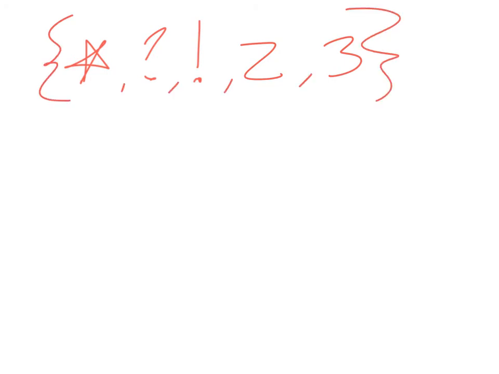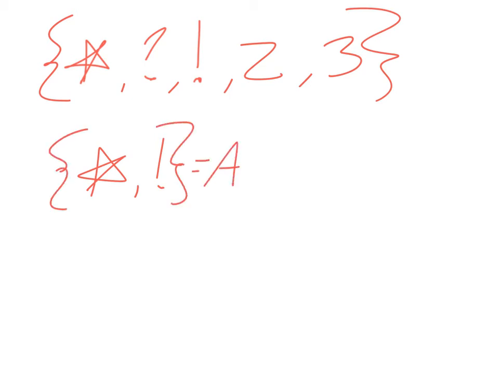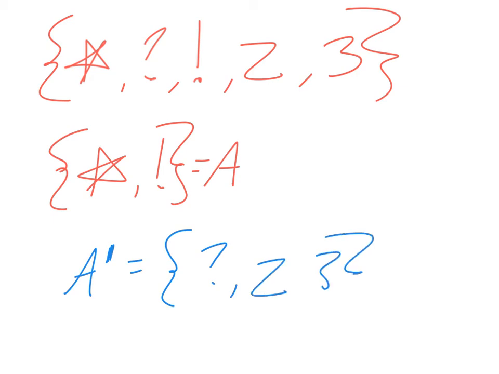Now, I could say that my subset is going to be star, exclamation point. And I'm going to call that set A. A prime, that's the complement, is going to be everything else that is not listed in A. So it's going to be question mark, the letter Z, and the number 3.